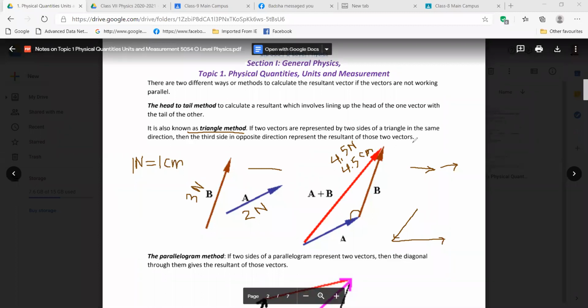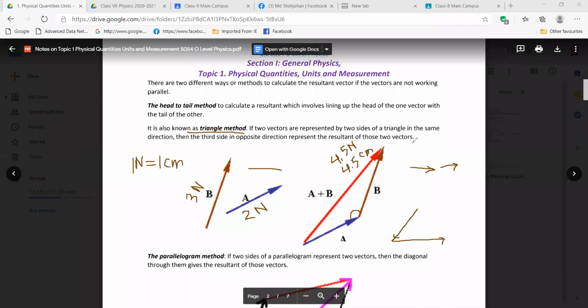So if it is done, then we will go for another method. We have another method, that is the parallelogram method. We just have 5 minutes today. So should we go for the parallelogram method or do it next class? It's better if we do it next class. Okay, thank you. Most of us won't understand anything in so little time.